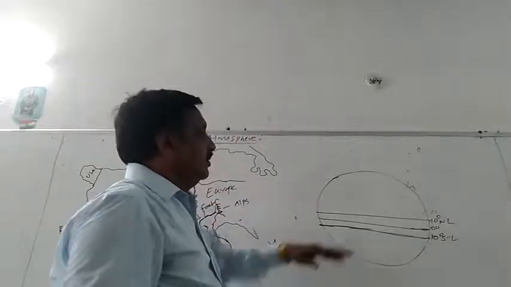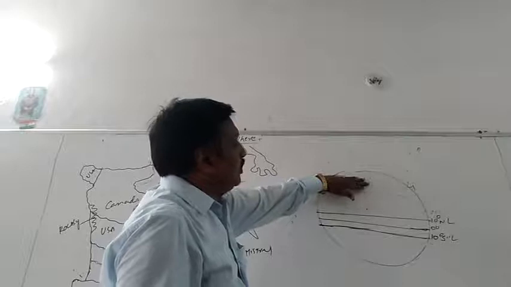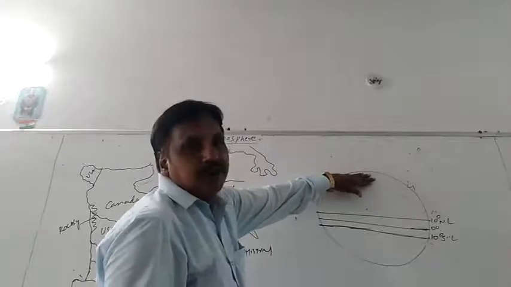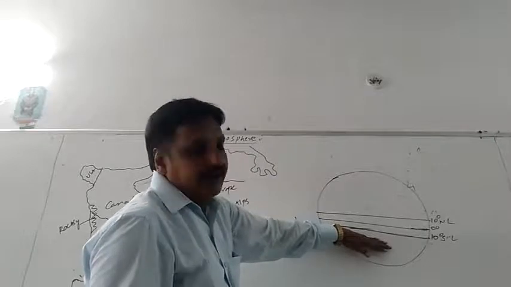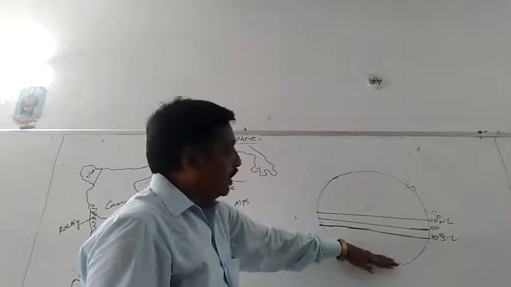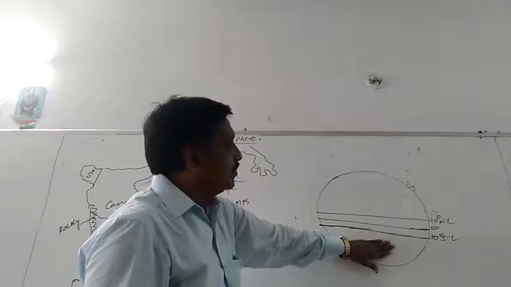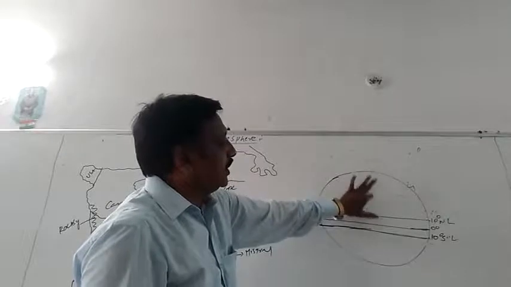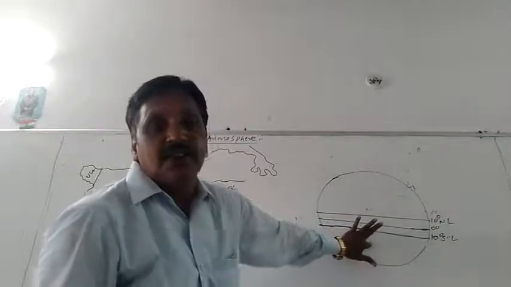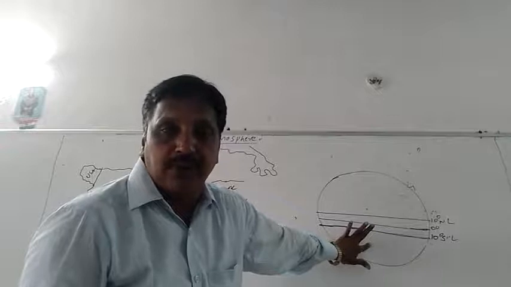The remaining three belts in the northern hemisphere are the subtropical high pressure belt, subpolar low pressure belt, and polar high pressure belt. In the southern hemisphere also, the subtropical high pressure belt, subpolar low pressure belt, and polar high pressure belt will be there. There are three in the southern hemisphere and three in the northern hemisphere. Only one pressure belt is common to both hemispheres, that is the equatorial low pressure belt, or it can be called the tropical low pressure belt, right?